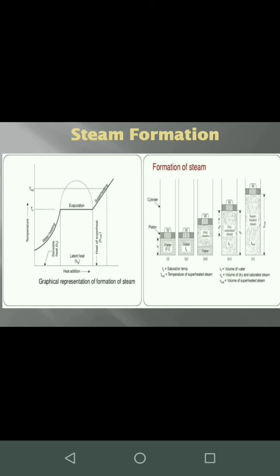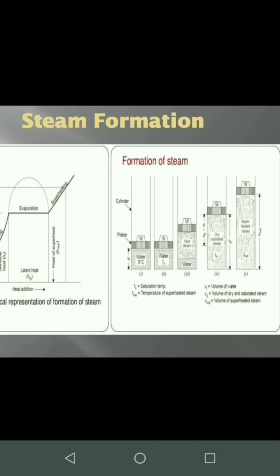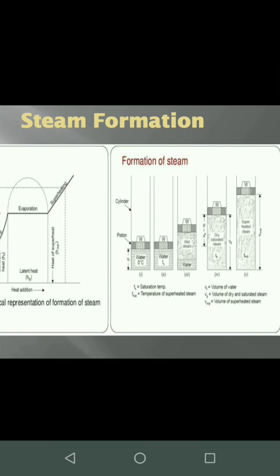Superheating is, at the same stage, that is at the stage of steam at 100 degrees Celsius, supplying more heat such that the temperature of the steam is further increased. We can easily understand the formation of steam using this sketch, wherein a piston cylinder arrangement is provided with a weight W on the piston. This arrangement is such that the amount of water which is there is confined to that space inside, and the volume is called Vf.